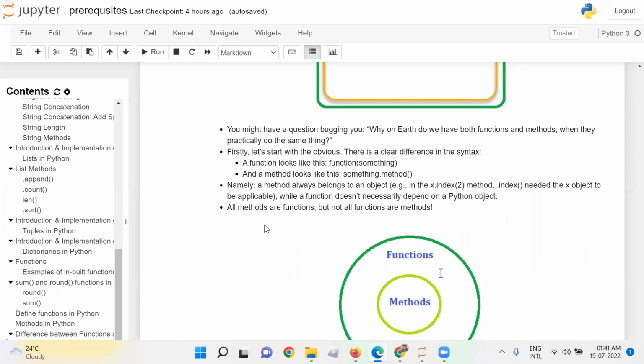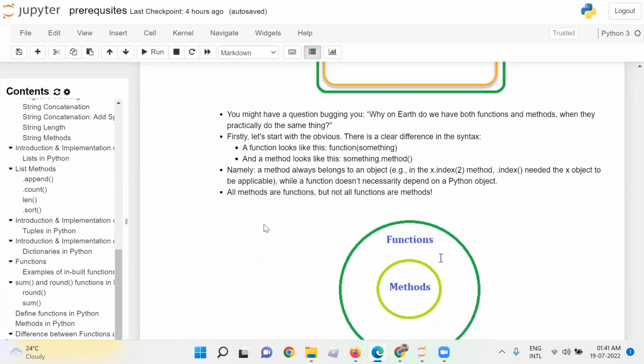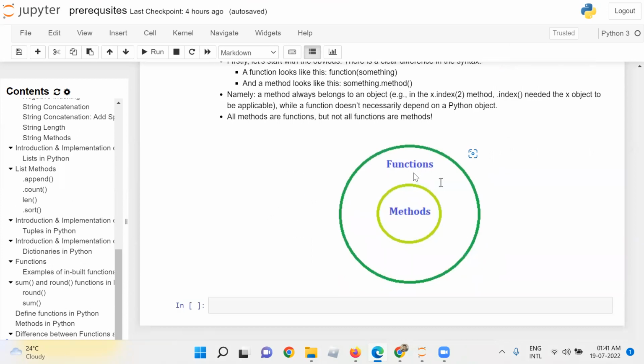All methods are functions, but not all functions are methods. So you can see a method is a subset of a larger set, functions.